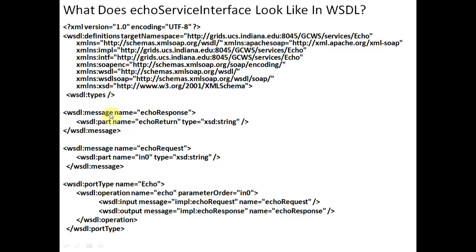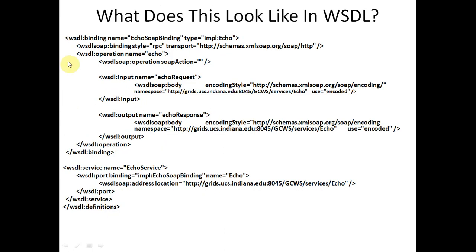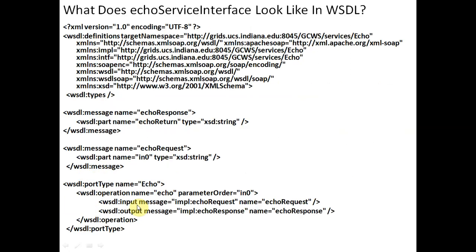First of all namespace, then message, then port, and then binding. This is binding, and then finally service, and the definition is closed here. So you can see first of all we have different namespaces: the WSDL definition, target namespaces. Lots of namespaces are there.